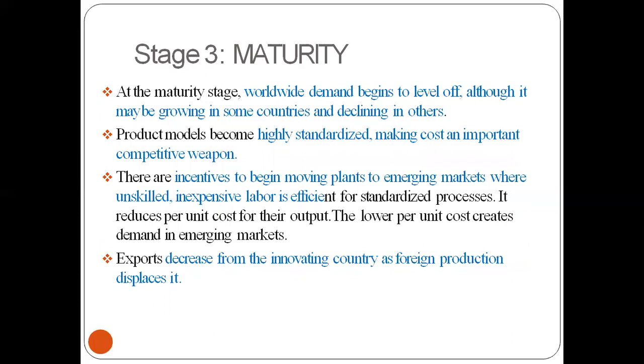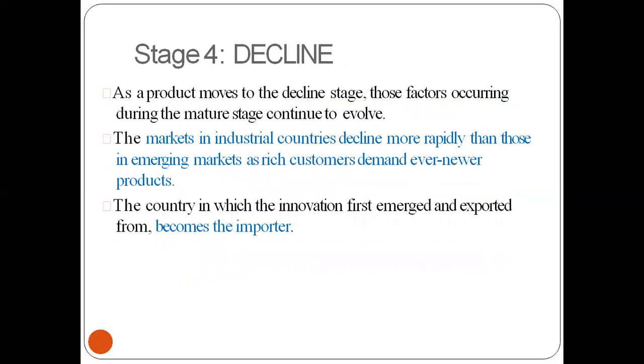At this stage, worldwide demand is at its peak, although it may be growing in some countries and declining in others. The product becomes highly standardized, making cost an important competitive weapon. There is an incentive to move plants to emerging markets where unskilled, inexpensive labor is available. Then exports decrease from innovative countries.